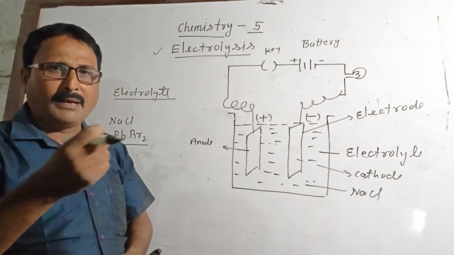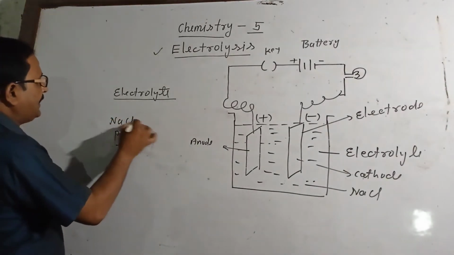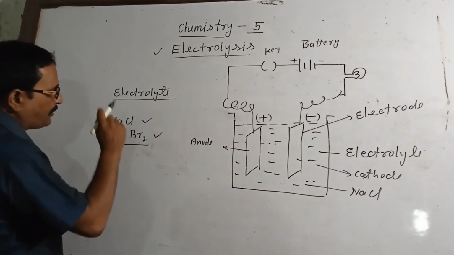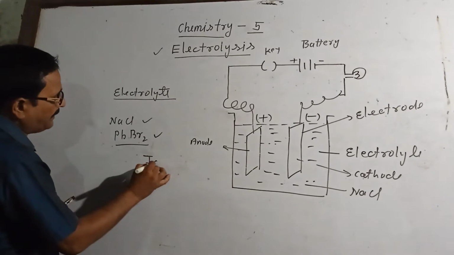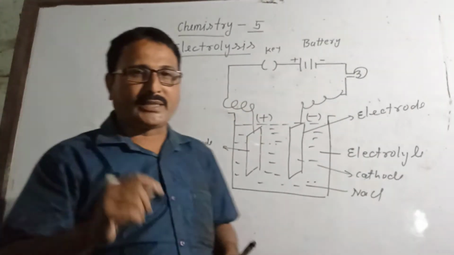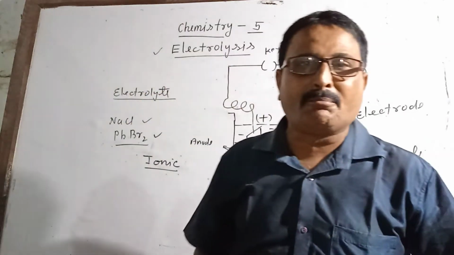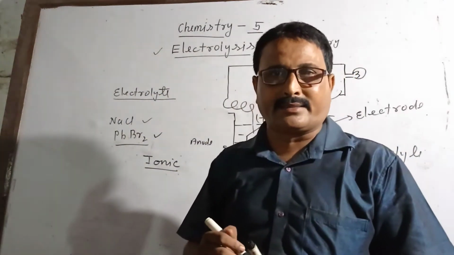Before that, I am going to discuss some points. See that I have written sodium chloride and lead bromide. You know that both compounds are ionic compounds. And one question was there in the question paper: why are ionic compounds in solid state bad conductors of electricity?